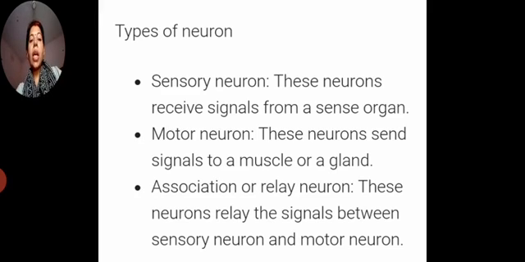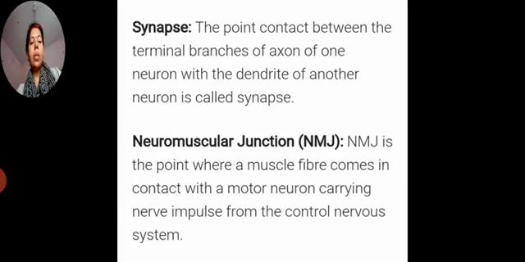Next one is the association neuron, also called the relay neuron. These neurons relay the signals between the sensory neurons and the motor neurons. Basically, the relay neuron passes the information, impulses and signals between these two neurons, that is, sensory neurons and motor neurons.